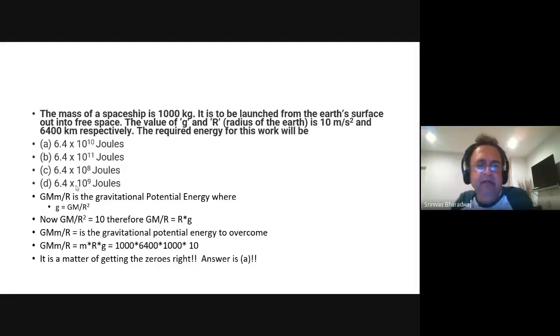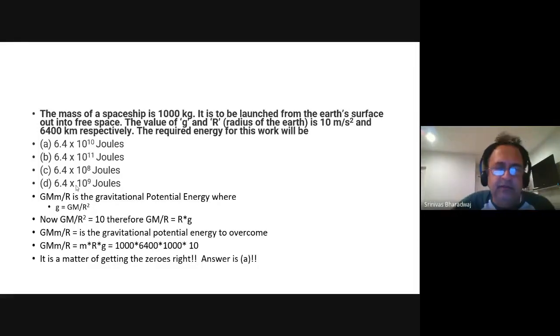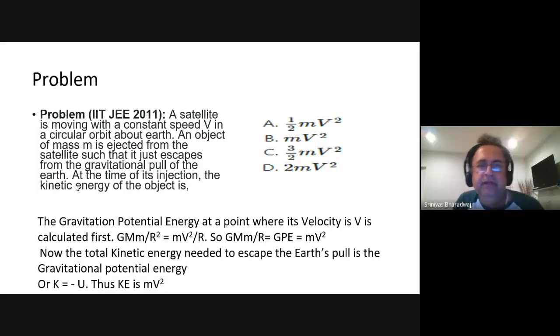work, right? So that is 1000 times 6400 times 1000 times 10. If you do all the multiplication correctly, you'll have 6.4 times 10 to the power 10 joules. All right. So this is a JEE problem.